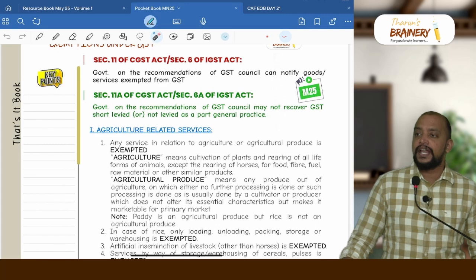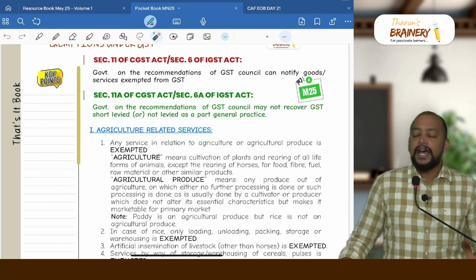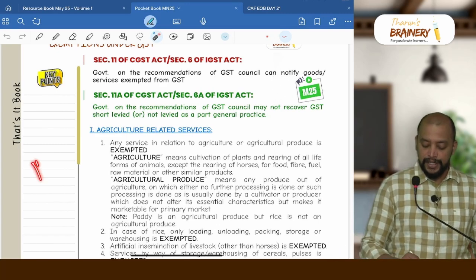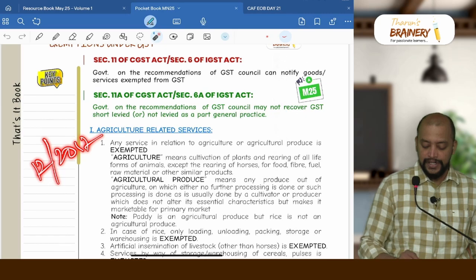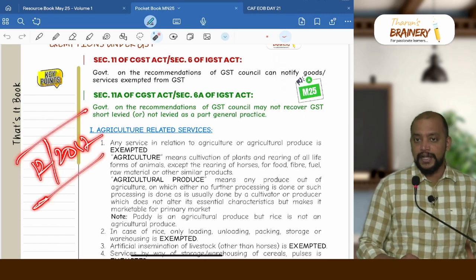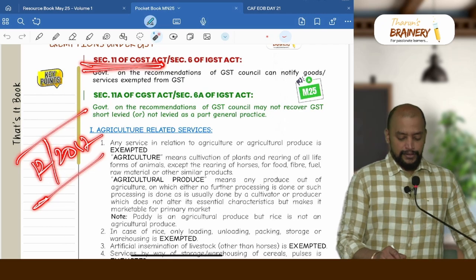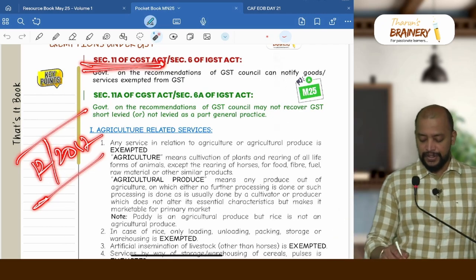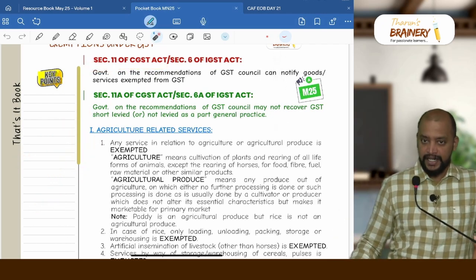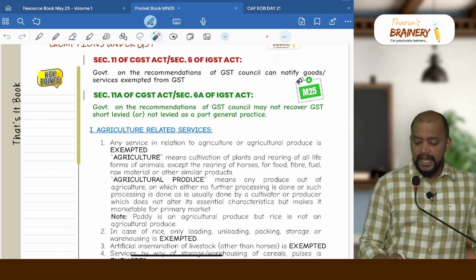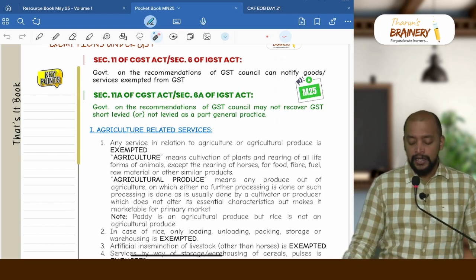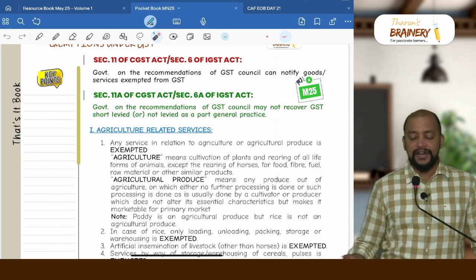what we have is only exemption with respect to services, and the notification that we need to remember is notification 12 of 2017 related to exemptions, that is section 11. So whenever you are writing an exam, you need to give the reference section 11 read with notification 12 of 2017. Then we have a latest amendment, section 11A as well as section 6A of the IGST Act, which says